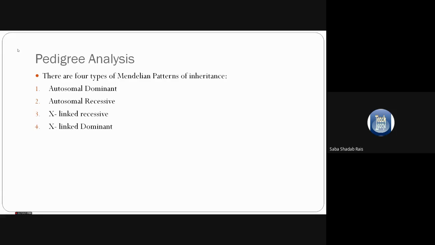Males are not homozygous; they are hemizygous because they have the other pair with the Y chromosome. There is a Y-link pattern also, but that is possible for sure. If it is present in the father, it will go to the son.